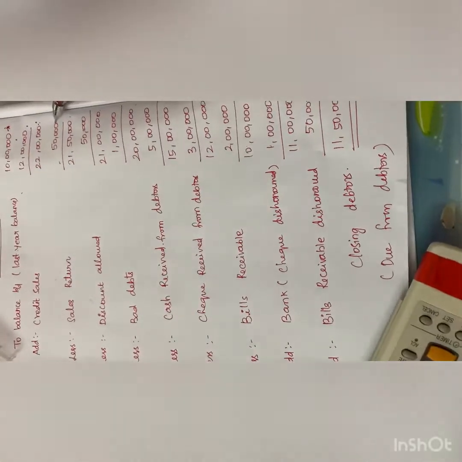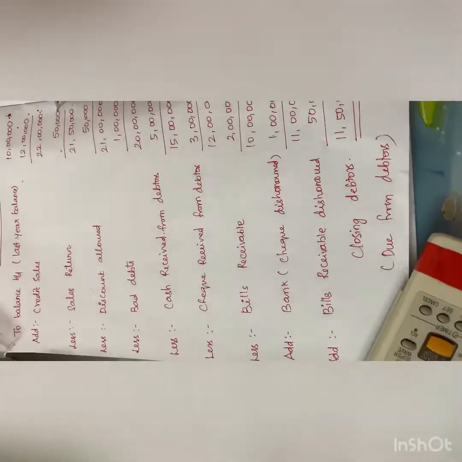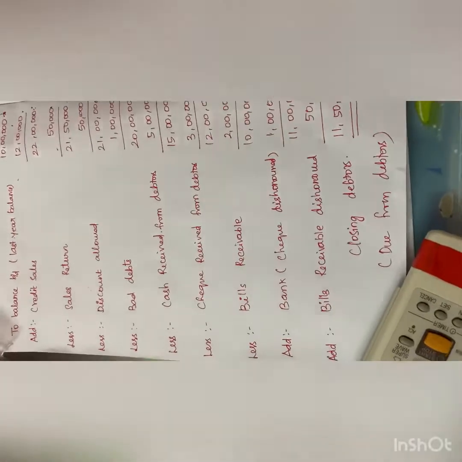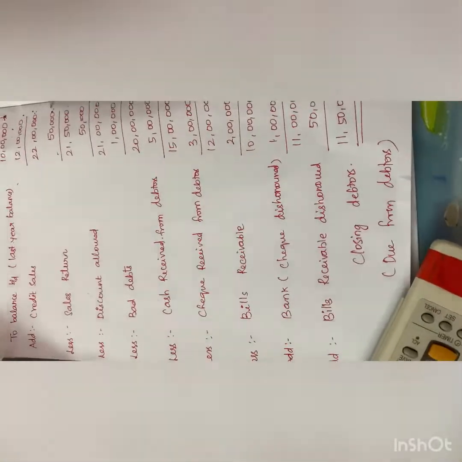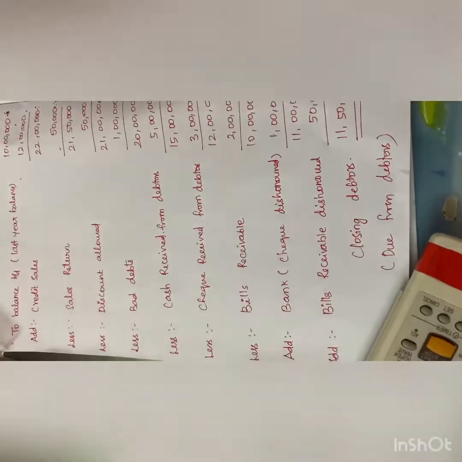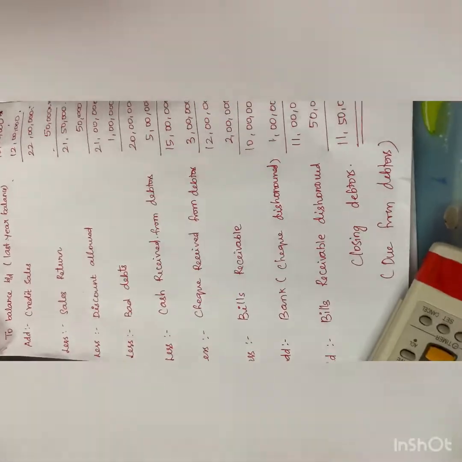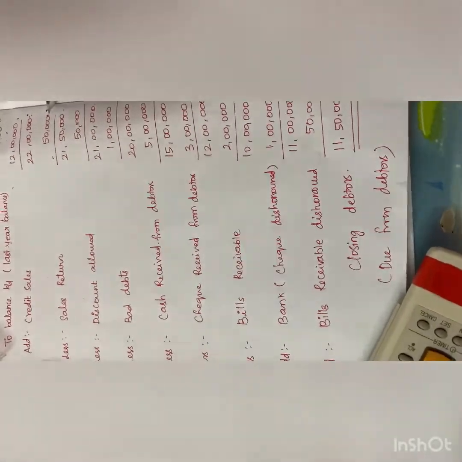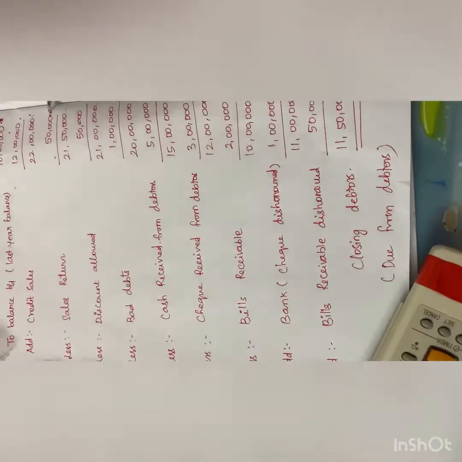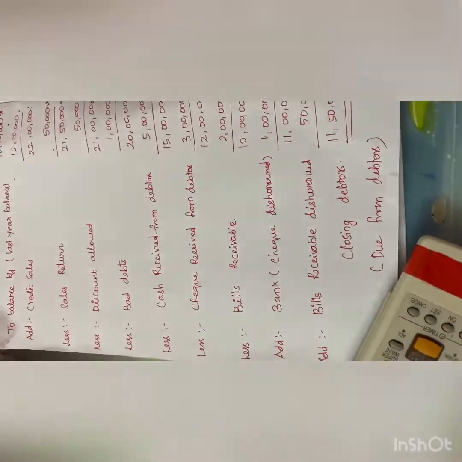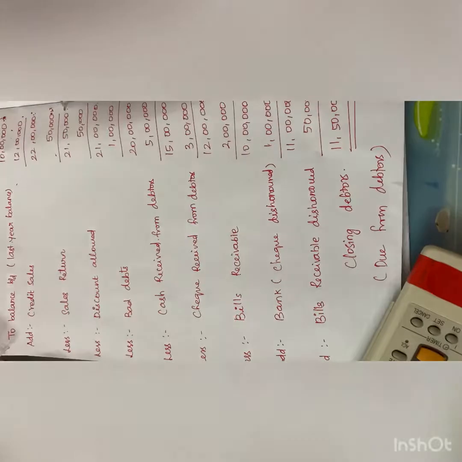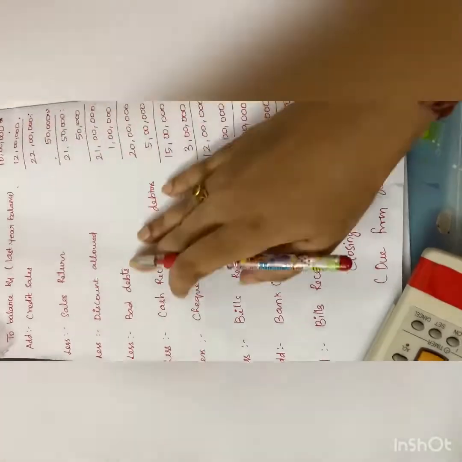They may have found some defect in the goods and they have returned this 50,000. Now children, do you think that this 50,000 should be added? Definitely not. They will not pay for these sales returns. Hence we have to deduct this 50,000 rupees from the balance. Now we will receive only 21 lakh 50,000 from debtors.